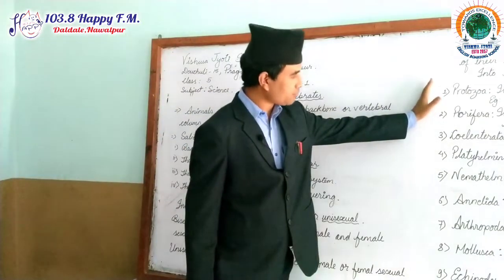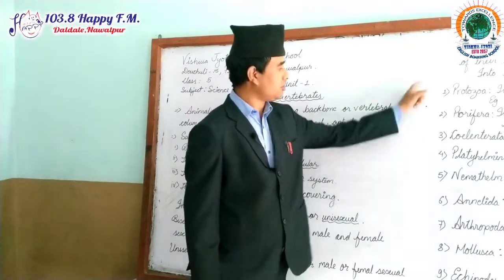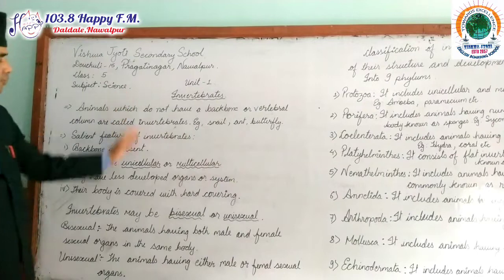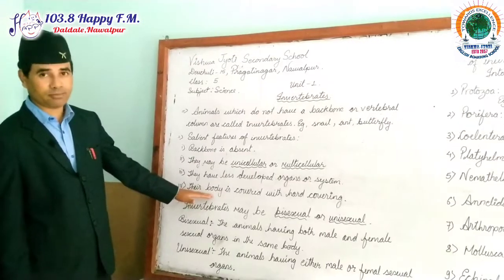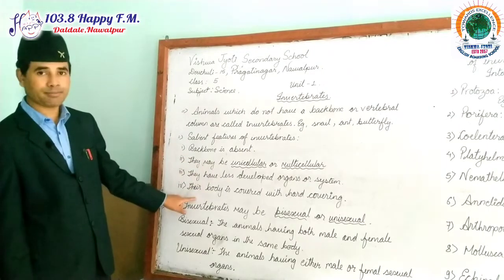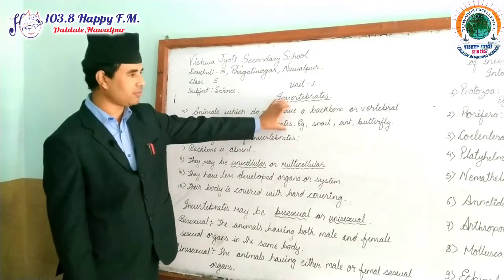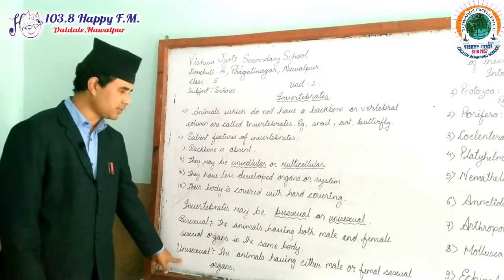Now these are the basic things, my dear students, that you should learn. And please, if you can write this, you should write all of it. These are the basic knowledge regarding the invertebrate animals. Now salient features, you should copy down. It is here, I think it is clear. Okay, now the definition of invertebrate is given here. Now bisexual and unisexual are equally important.